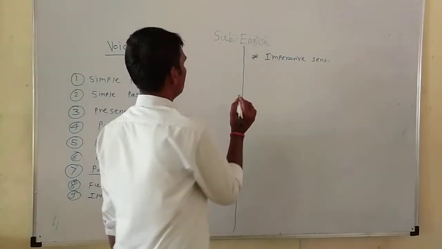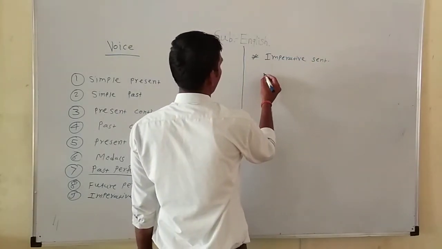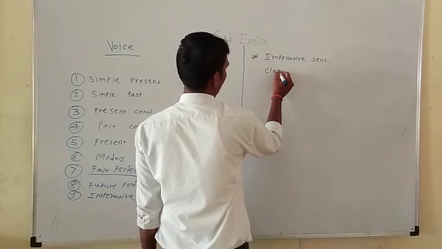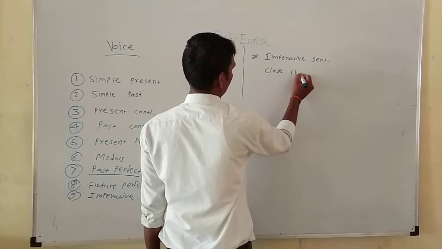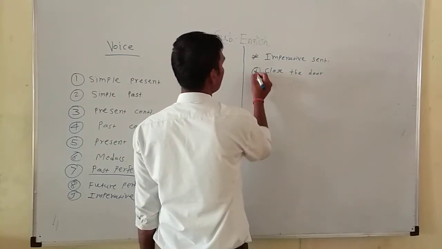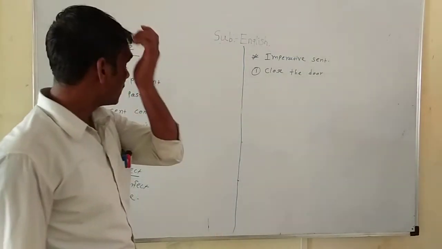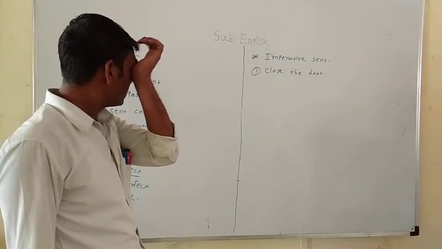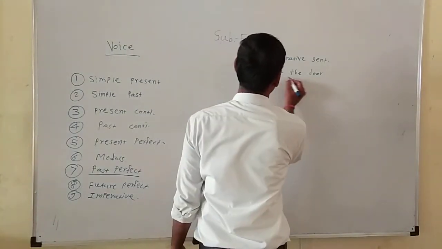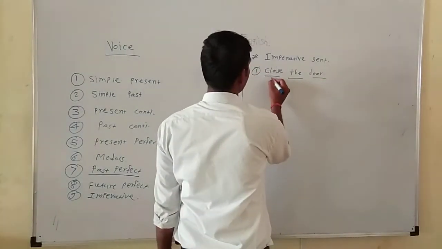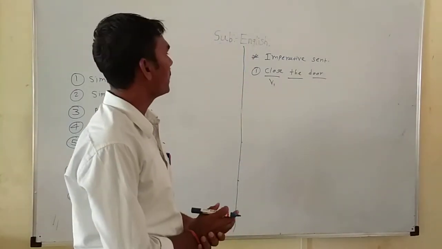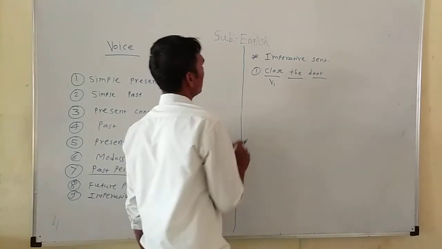Let's take an example. Close the door. The example is an imperative sentence. How do we identify the types of sentences? It starts with verb one, so it is an imperative sentence.